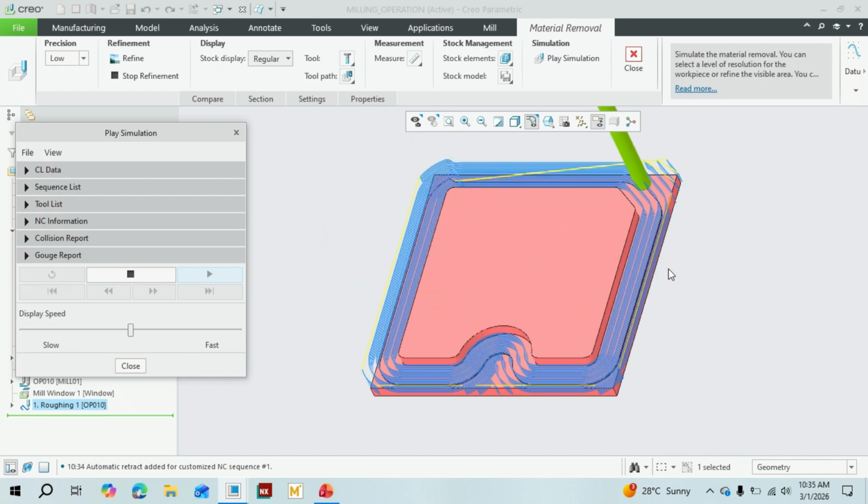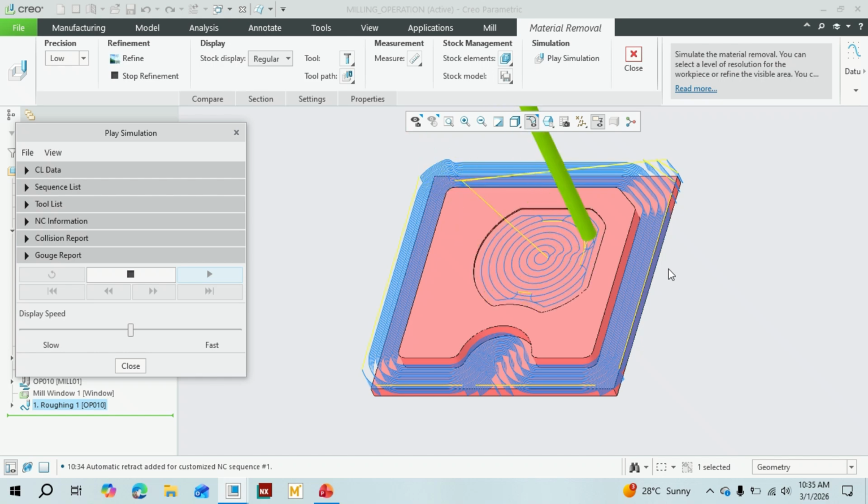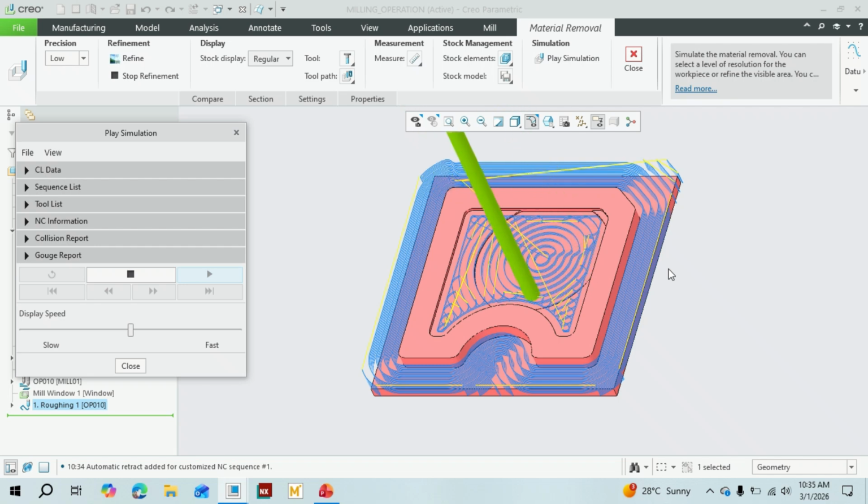Okay, this simulation is going to happen in our physical CNC machine, which has a Fanuc control board. Okay, this is what the milling operation is. This is our 10th exercise in manufacturing technology 2.